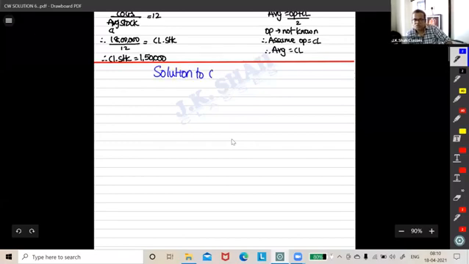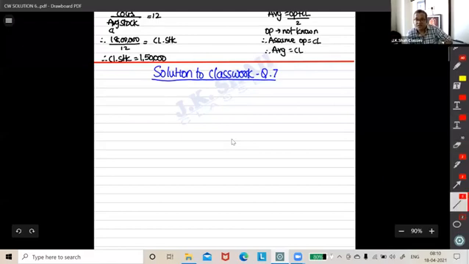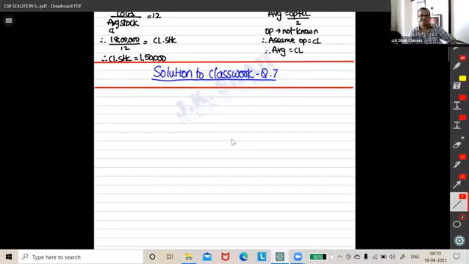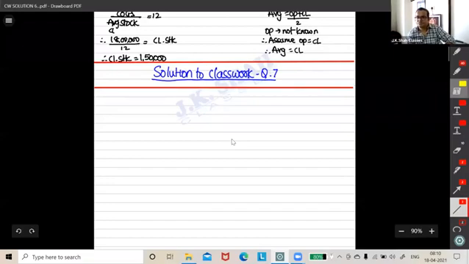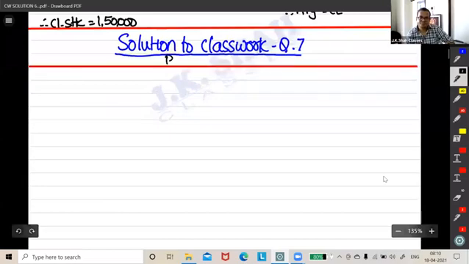Solution to class question 7. Okay. So the first thing first, we will create a blank balance sheet to be filled up. Any name given? Company's name? No. So balance sheet as on 31/3/20.